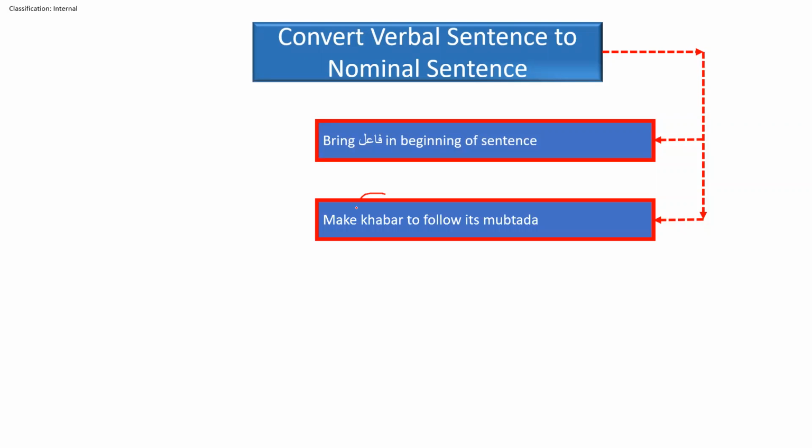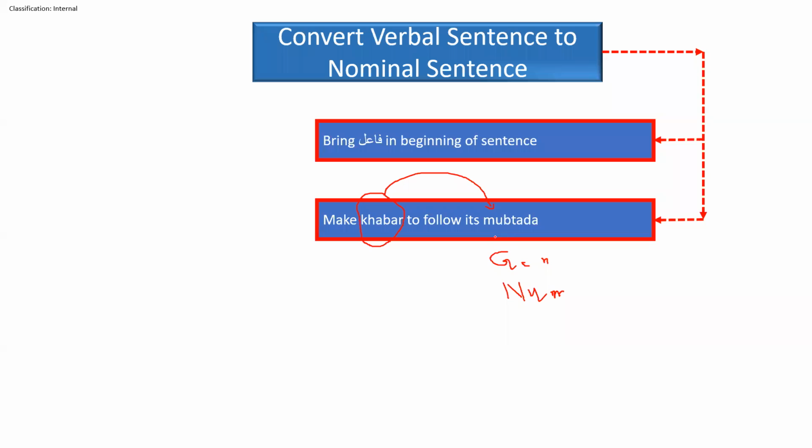This is the important point, because as we know, the khabar always follows its mubtada. In what condition? In gender, in number, in case.